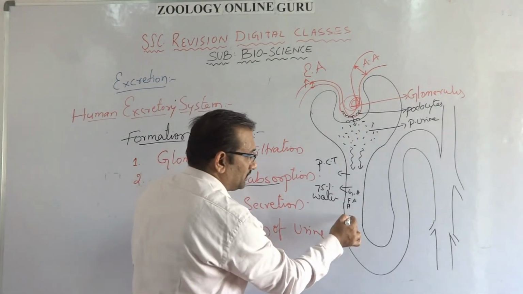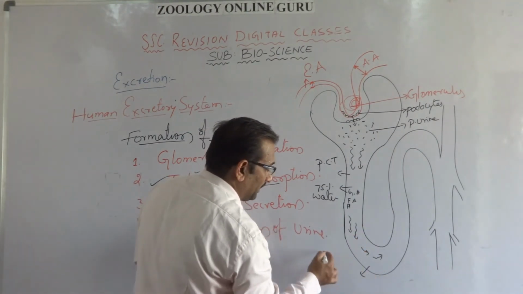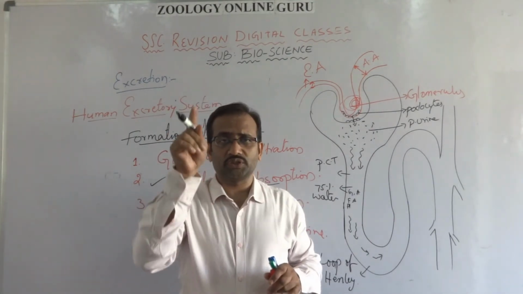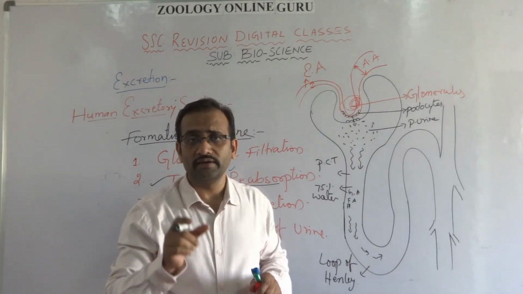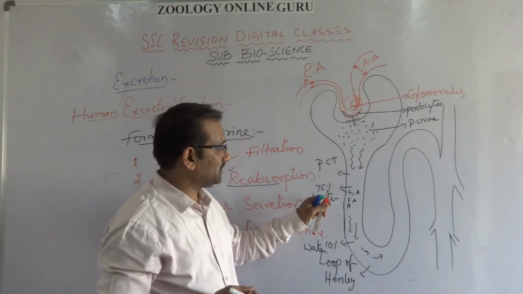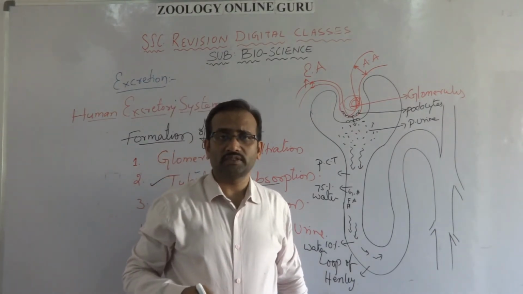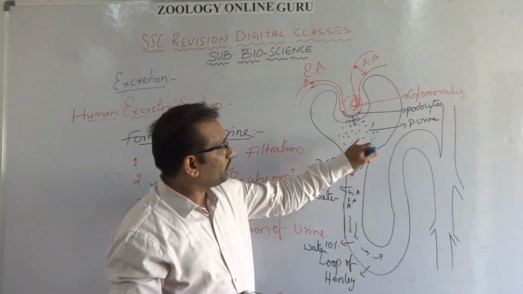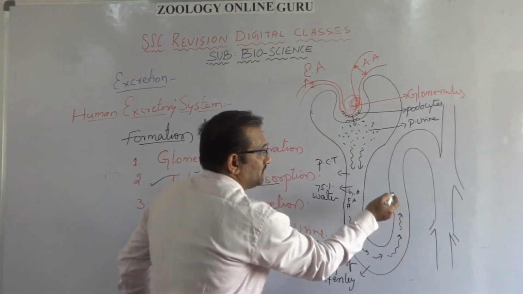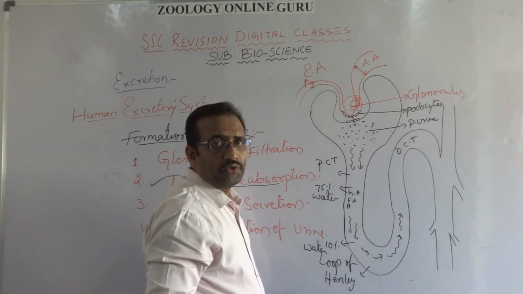And when the filtrate enters down to the U-shaped loop of Henle, the most important structure in the nephron, the U-shaped structure is called the loop of Henle, where the urine is concentrated. So here PCT is 75%, loop of Henle 10%, totally 85% of the water from the primary urine is reabsorbed into the blood. Then it enters into another part called DCT, distal convoluted tubule.